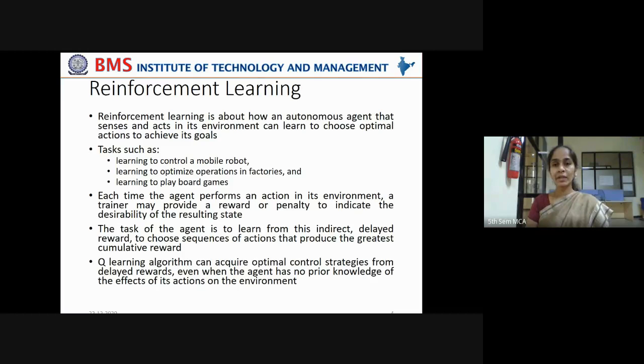Now, reinforcement learning is about how an autonomous agent that senses and acts in its environment can learn to choose optimal actions to achieve its goals. Goals can be many. Maybe it has to reach a particular destination, or it has to learn how to cook, or how to play, or how to walk. Lots of end goals may be there for a learning subject.